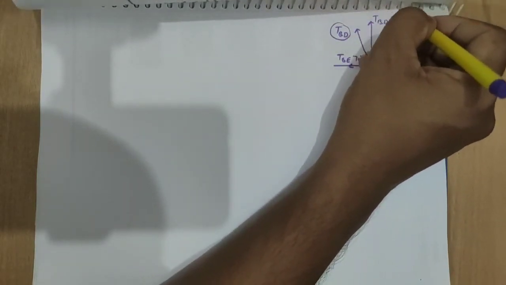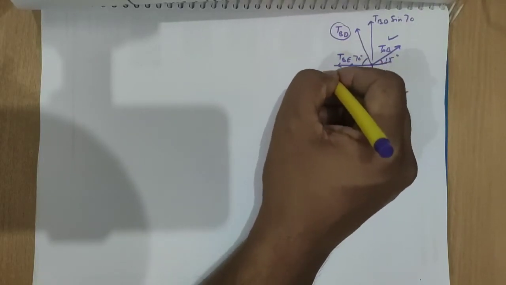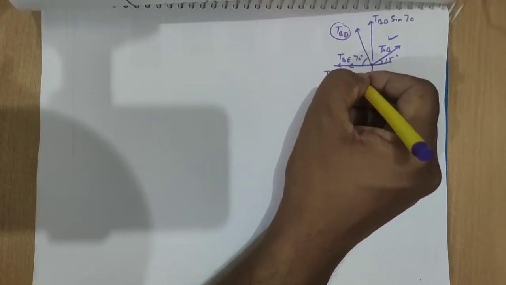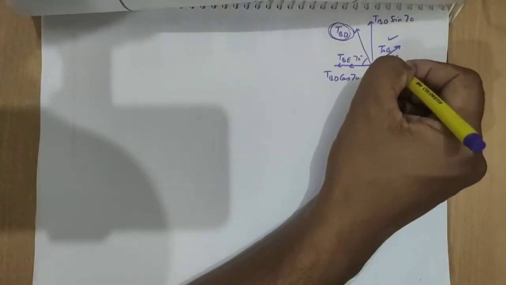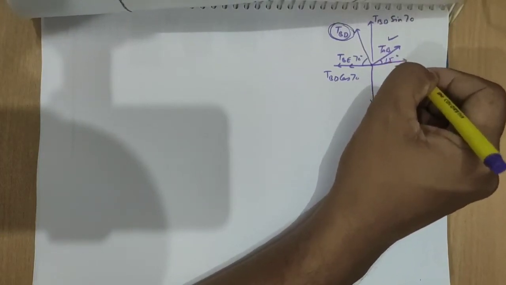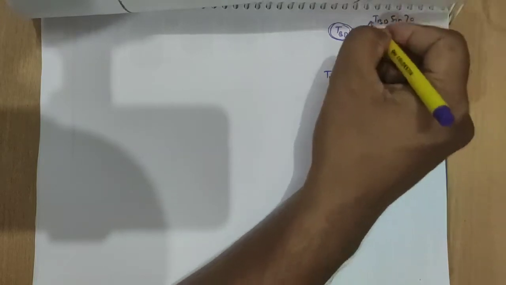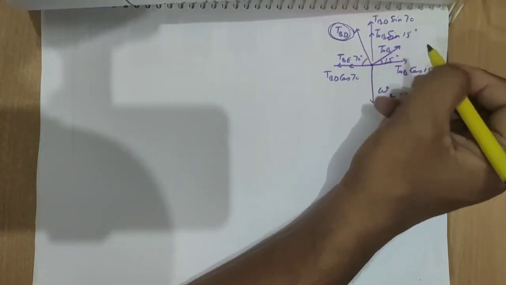So we can also split this force into two components like TBD sin 70 and TBD cos 70. So it is split into the two forces, we won't consider this. And this is also at an angle, so we will split TAB cos 15 and TAB sin 15.